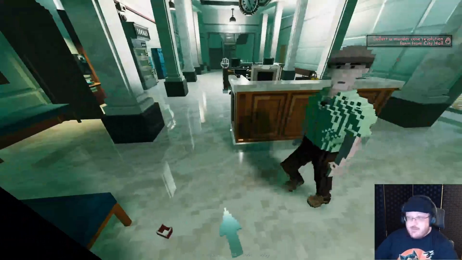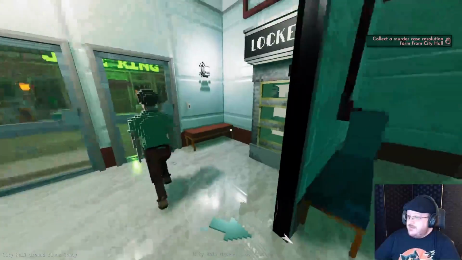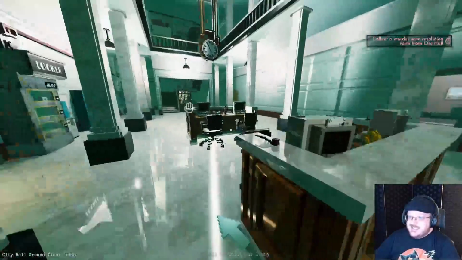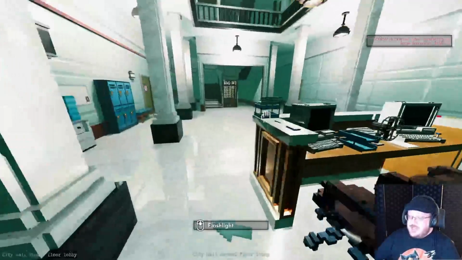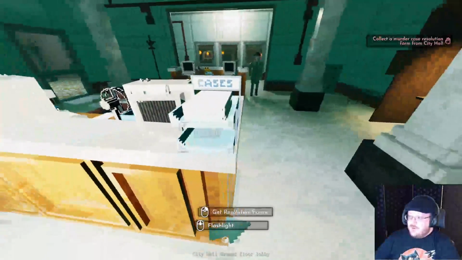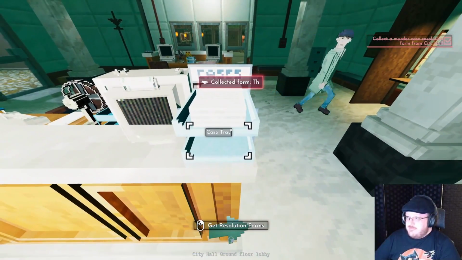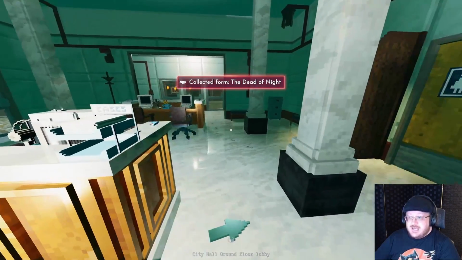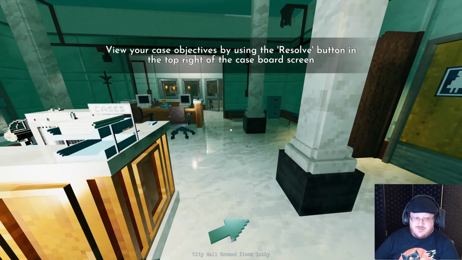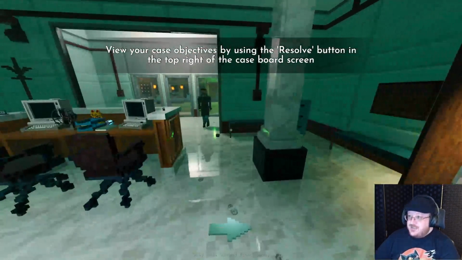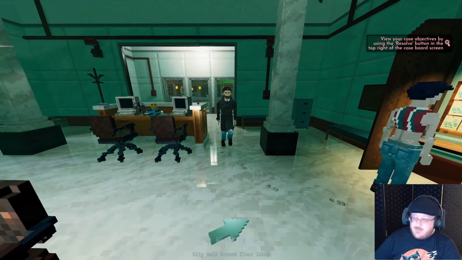So, because we've got a murder on our hands... Oh, hello, random unknown citizen. Because we've got a murder on our hands, we need to pick up a murder resolution form. So this is how we get the structure for a murder case. Because we found one, but we don't get the paperwork right away.